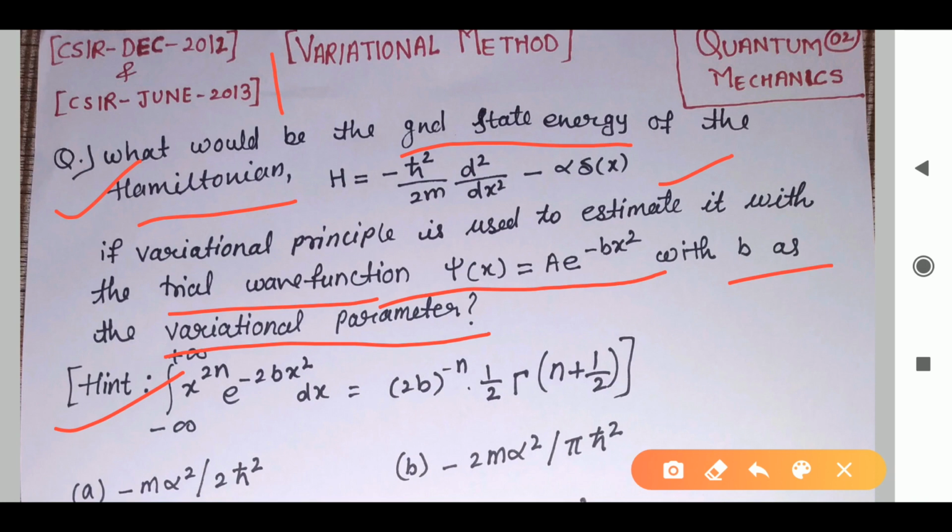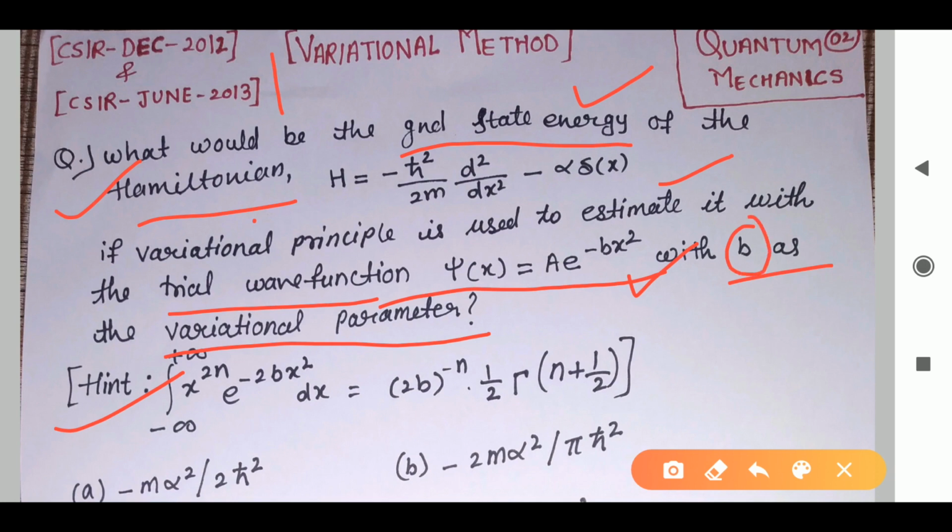That means we have to find the ground state energy of the Hamiltonian. For this Hamiltonian we have to find the ground state energy, and in this question we have given the trial wave function. That means we don't have to assume it, because already we have given one trial wave function here. In this question b represents the variable parameter.